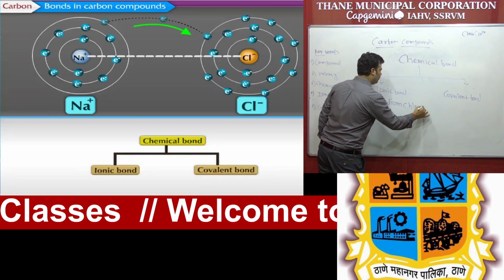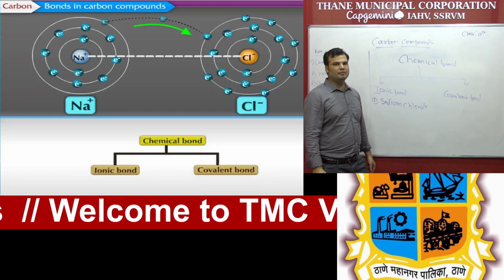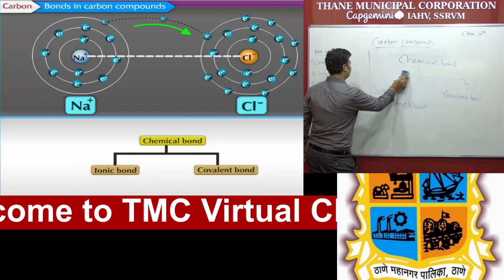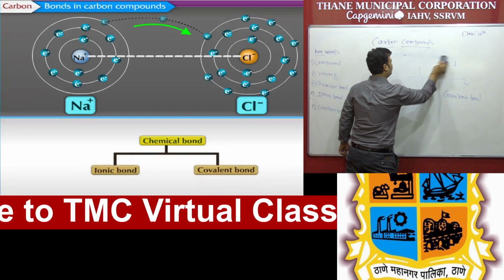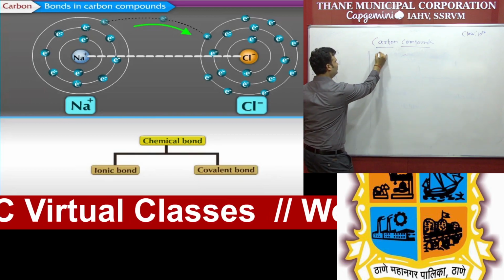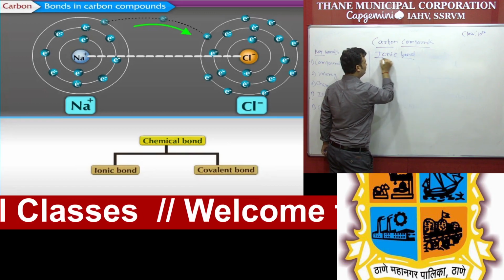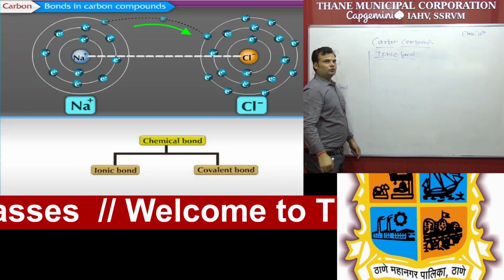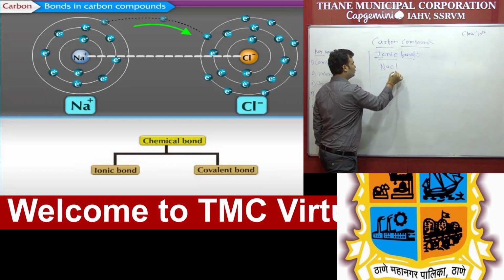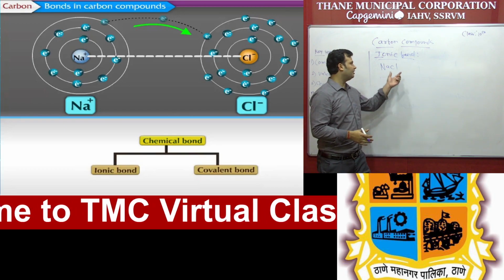You can see in the slide that this is sodium. We know that the sodium atomic number is 11. We have to study in detail. First one is the ionic bond. So take one example first, sodium chloride, that means NaCl. NaCl is a compound that is made up of two elements, one is sodium and the second one is chlorine.